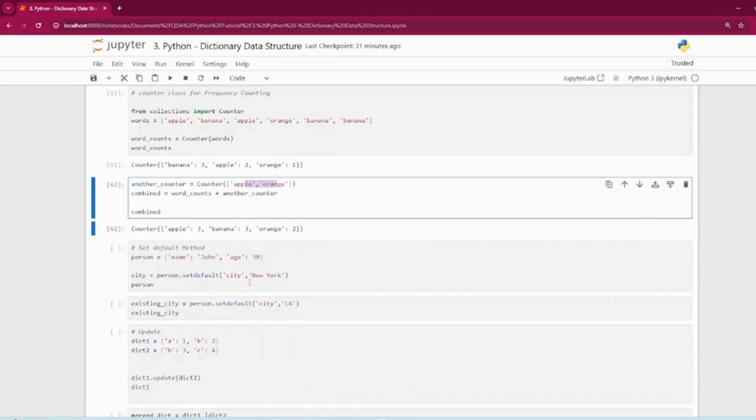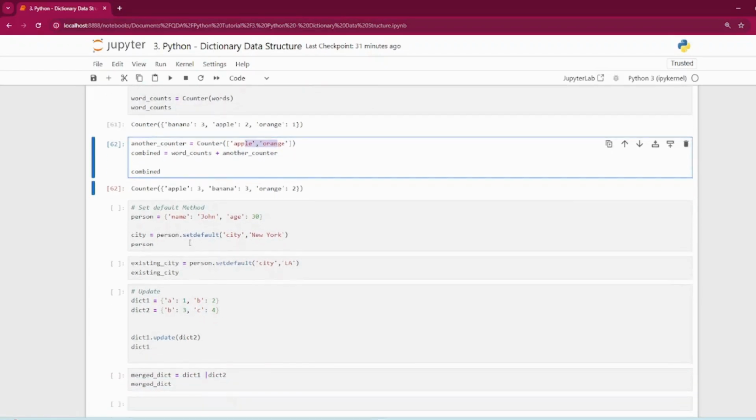Next is the setdefault method. Another useful method in Python dictionary is setdefault. This method retrieves a value for a given key, and if the key does not exist, it inserts the key with a default value. The key advantage here is that you can ensure that a key always has a value without manually checking whether it exists or not.